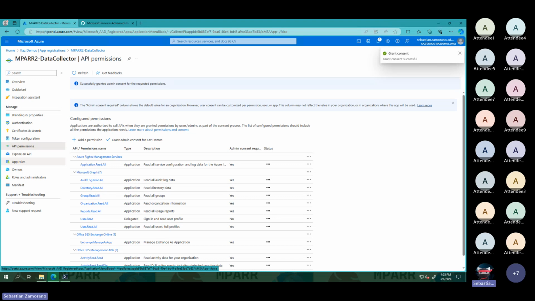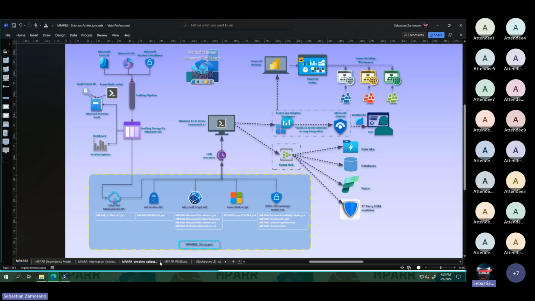Another very important point, let me go back to the diagram. This specific script needs some elevated privilege. In this case, I will give the elevated privilege to the application, but we will see that now all the scripts have the option for a manual connection.